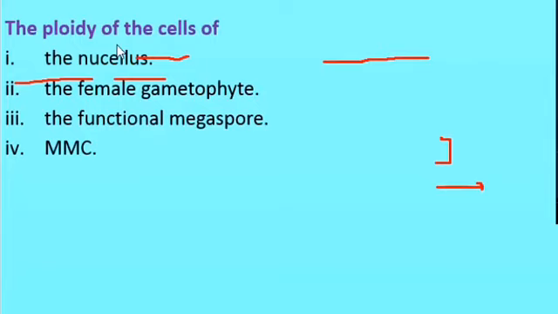Before discussing the stages in the development of the embryo sac, we need to understand the ploidy of various cells in the ovule. What is the ploidy of the following structures in the ovule? The cells of the nucellus, the female gametophyte, the functional megaspore, and MMC.